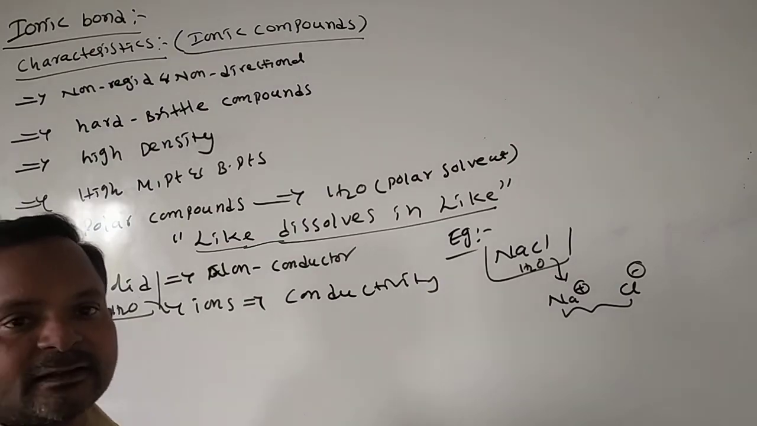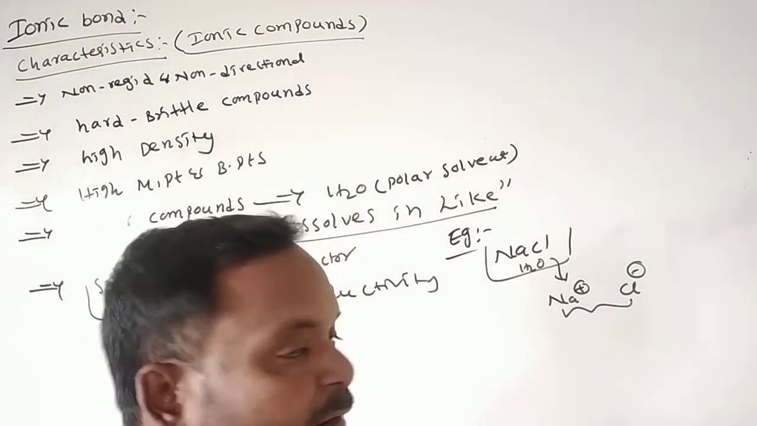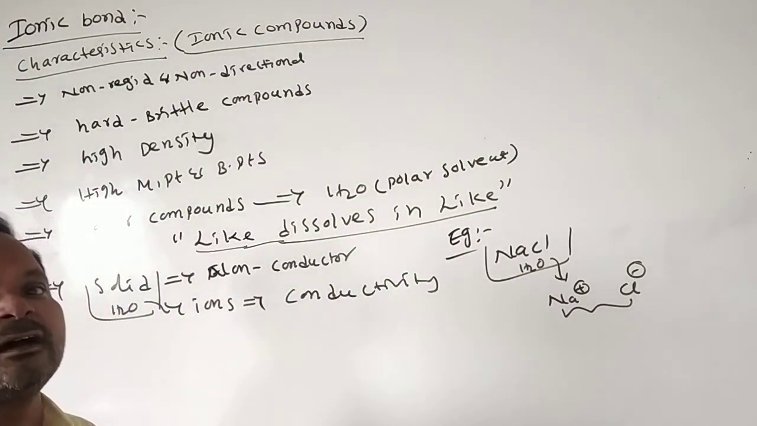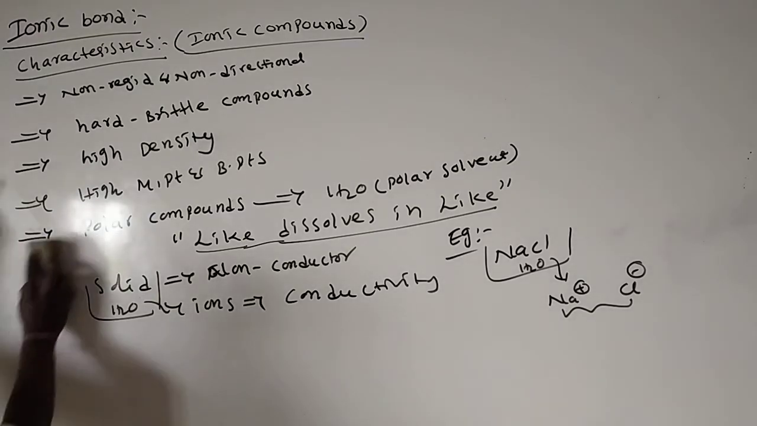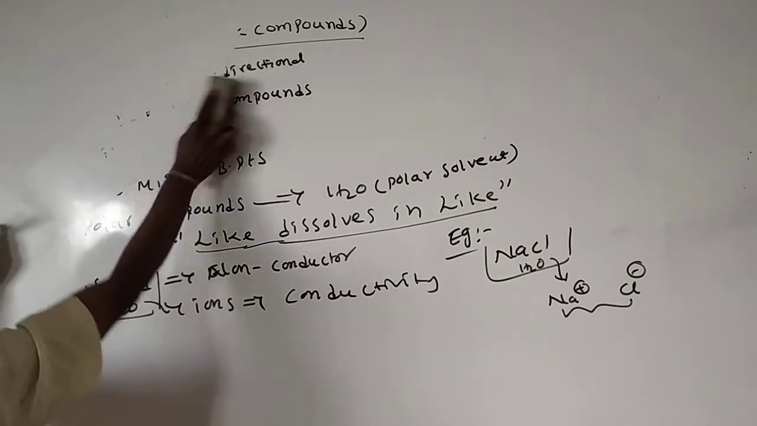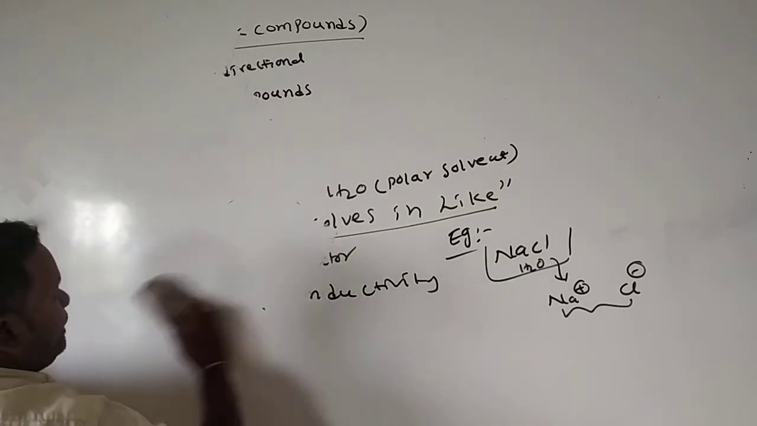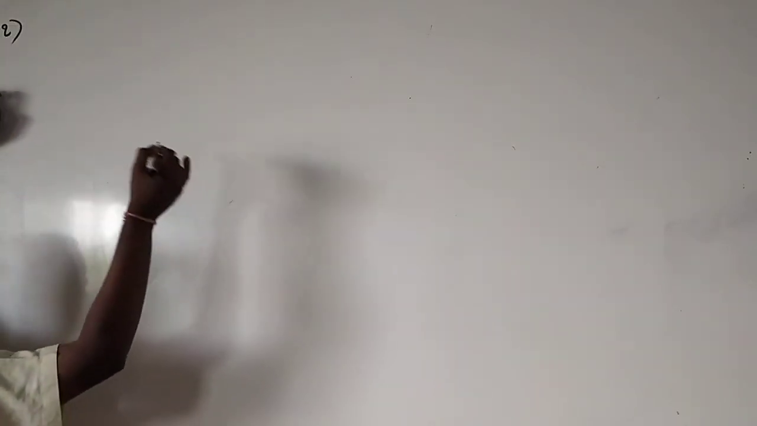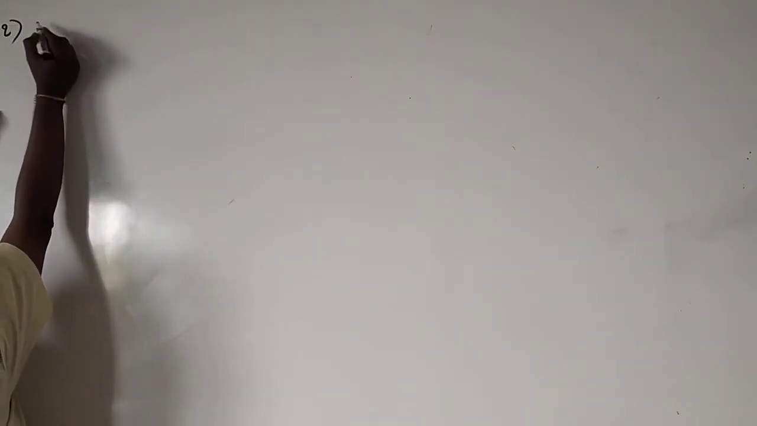Ionic bond, factors affecting the ionic bond, and second, characteristics of ionic compounds. Next, in continuation, we will see one more important bond, the coordinate covalent bond. We'll see the second type of covalent bond. In continuation we'll see the coordinate bond.